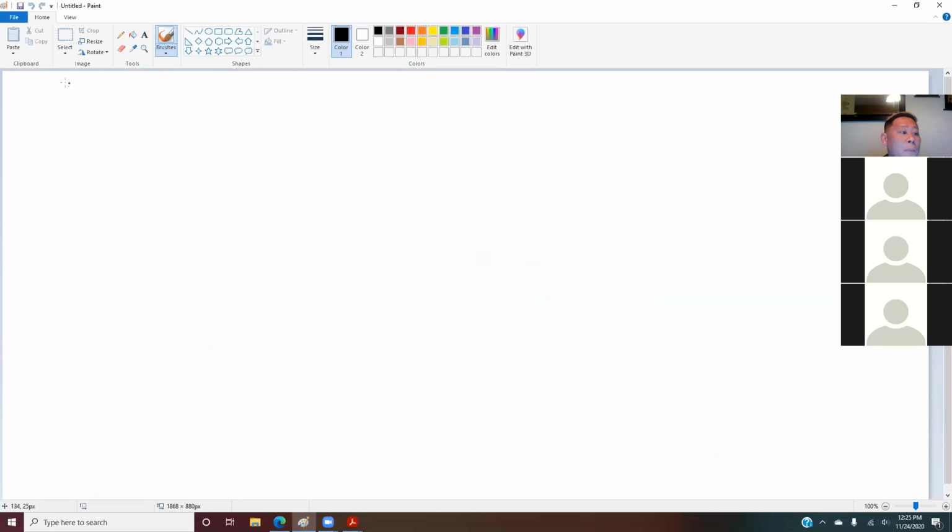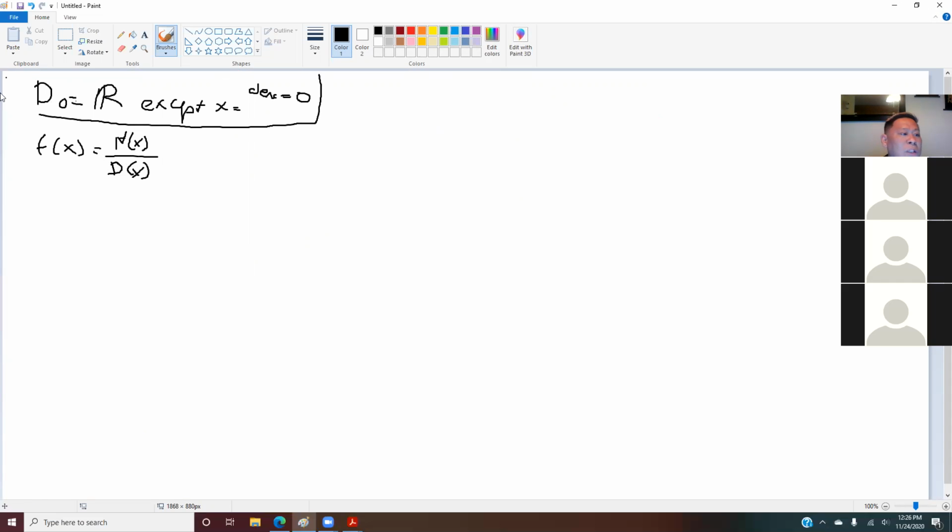Now, the next thing we're going to talk about is the domain of rational functions. Your domain in this case is all real numbers except x equals to whatever makes your denominator 0. This is something that you guys already know, and this only works for rational functions. Then my question is, when you find the domain here, do you need to do the common factor first? Remember last time that question that we have?